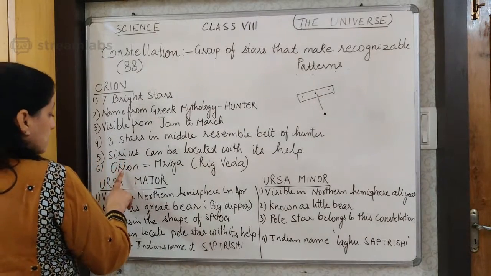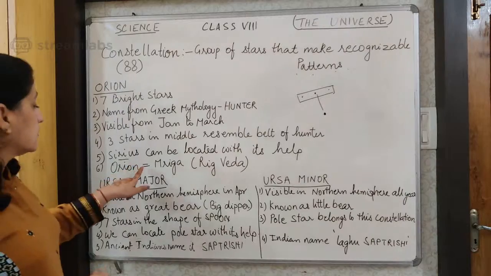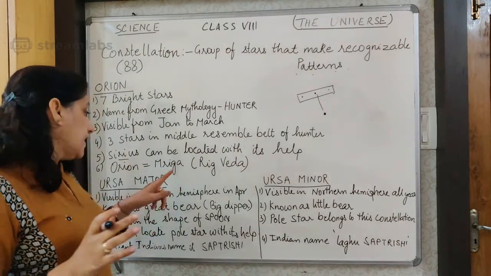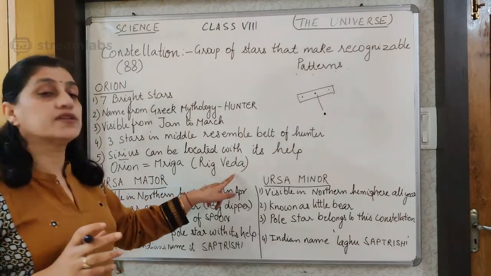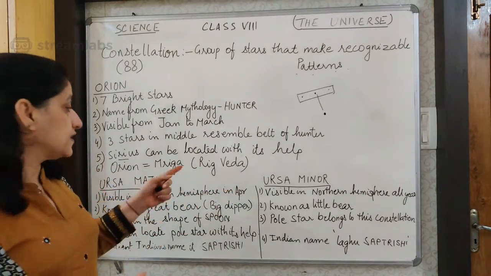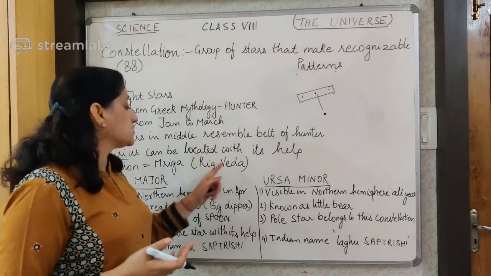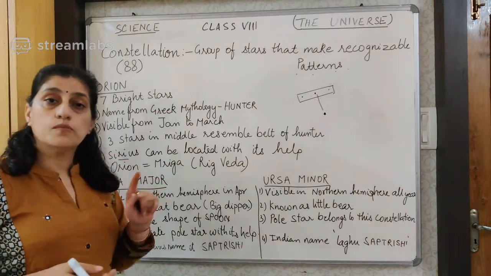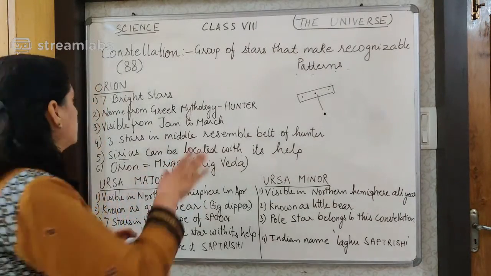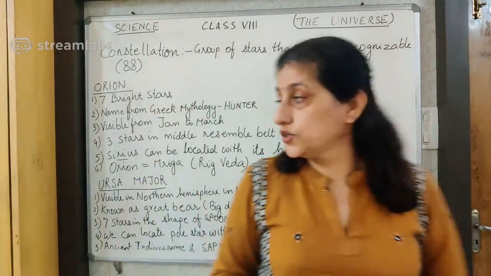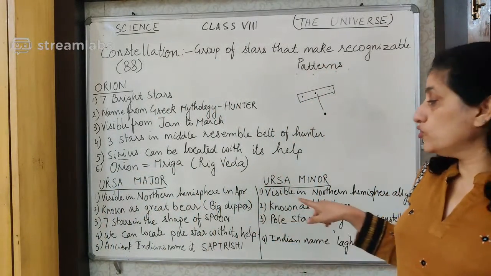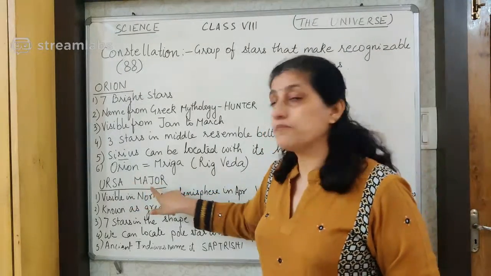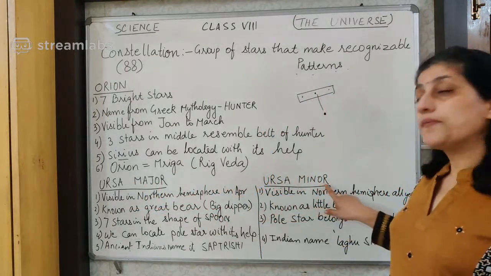And lastly, Orion is known as Mriga. Mriga means a deer, and this word has been taken from the Rig Veda. You know, we have 4 Vedas. Out of that, the word Mriga has been taken from the Rig Veda. So another name for Orion is also Mriga. I hope about Orion is clear to you. Then we will move to 2 more constellations. You can see somewhat similar names, Ursa Major and Ursa Minor.